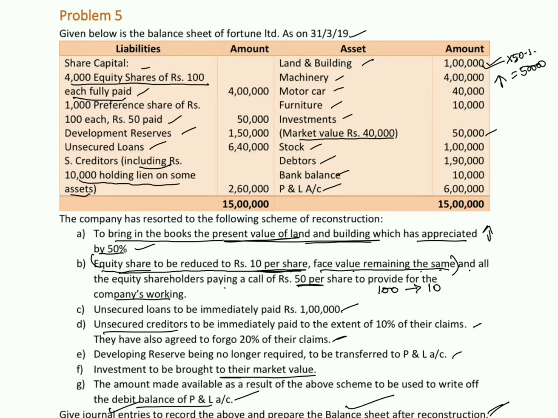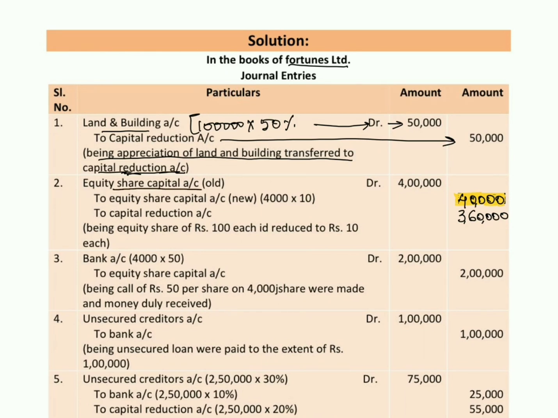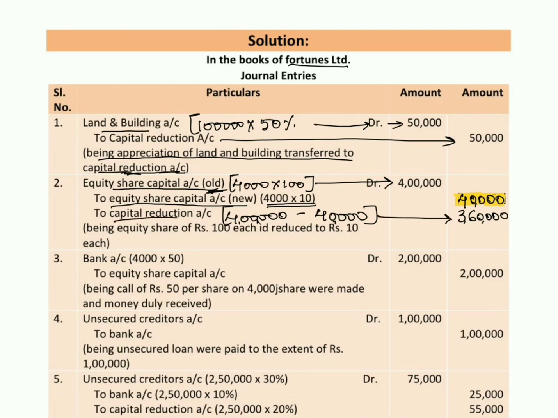Equity share capital account debit, that is 4,000 equity shares of rupees 100 each, the old value which comes to 4 lakh, to new equity share capital 4,000 into 10 rupees, and the remaining balance will be transferred to capital reduction account, that is 4 lakh minus 40,000, 3,60,000, being equity shares of rupees 100 each reduced to rupees 10 each.